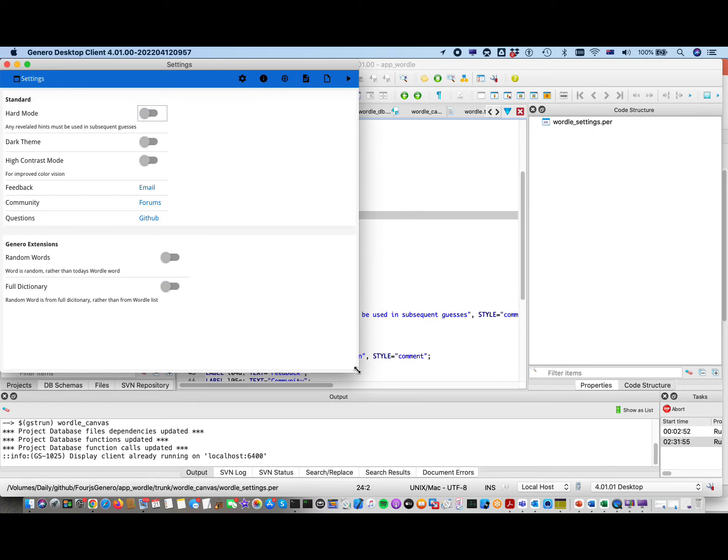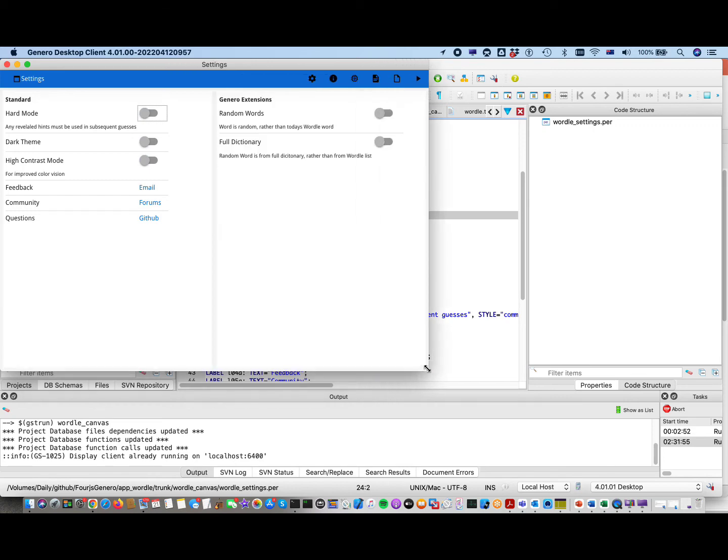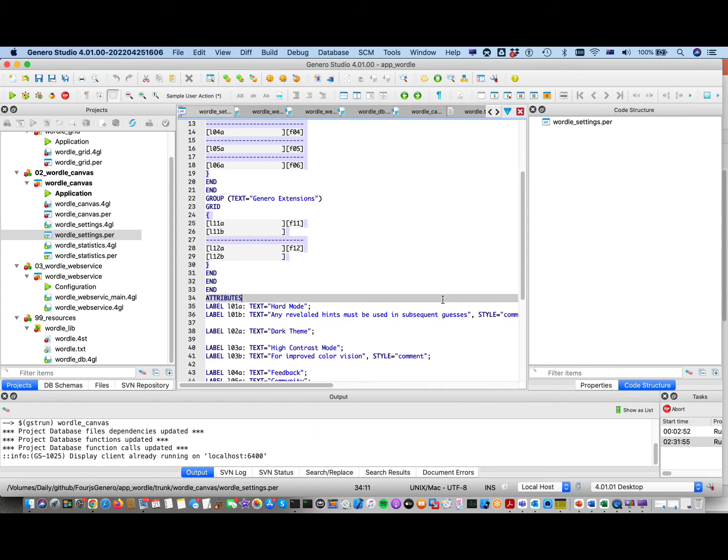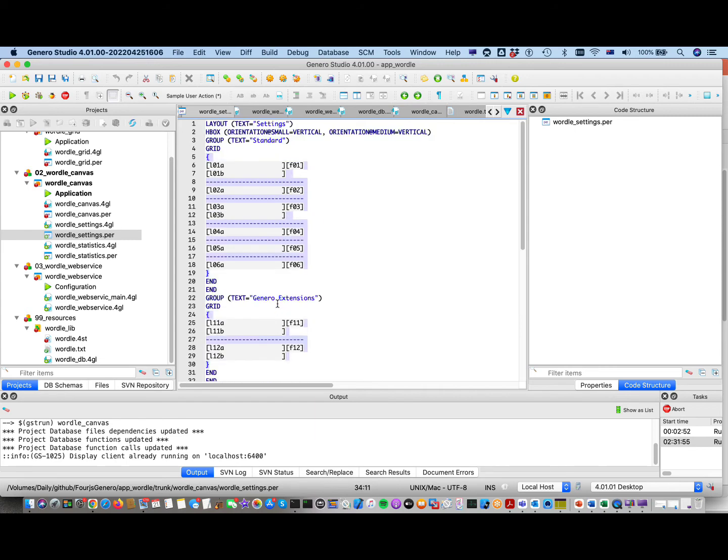So that's an example of our screen responding to a change in the width. So the code for that is just in the form definition. Here's our HBox, and we've said when we detect that the screen is small or medium, then we're going to make the HBox vertical instead of horizontal. So that's a short example of some of the responsiveness we've added into the forms.